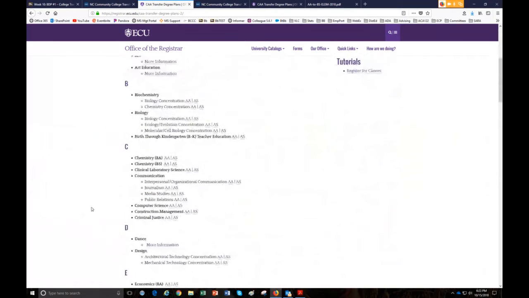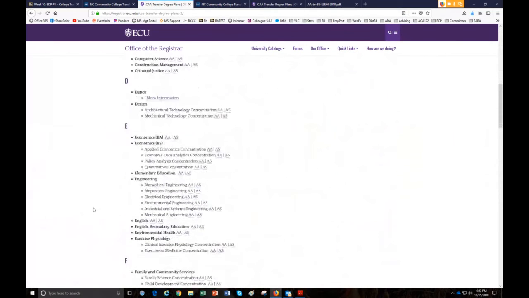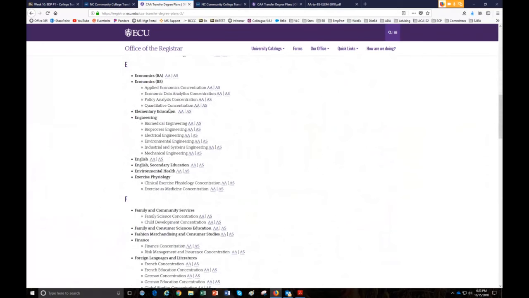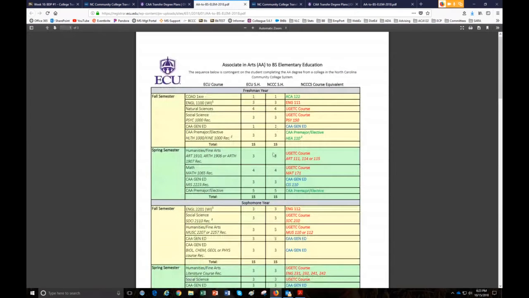So I would find my major, and I'd scroll down, and here is elementary education, and I'm going to choose associate in arts because that's what I'm earning at Beaufort Community College. So I'll choose associate in arts, and then this pulls up your baccalaureate degree plan.